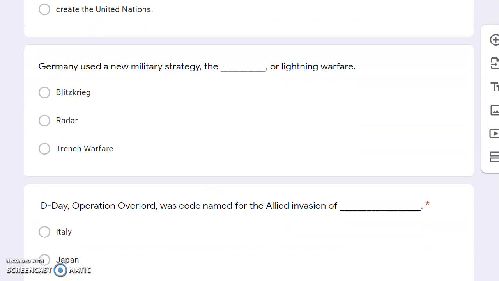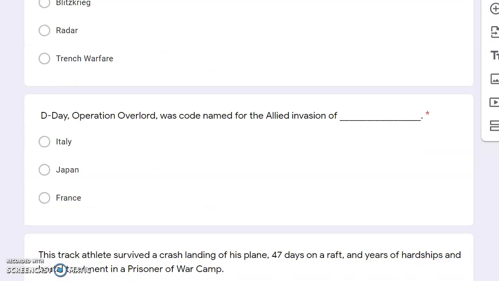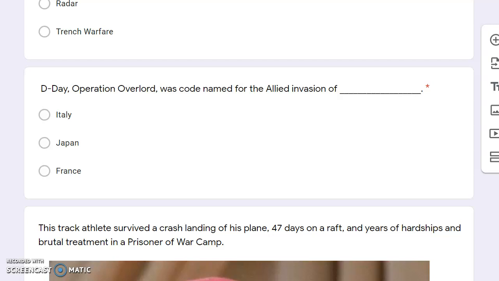Germany used a new military strategy, the blank, or known as lightning warfare. Is that blitzkrieg, radar, or trench warfare? D-Day, Operation Overlord, was code name for the Allied invasion of Italy, Japan, or France.